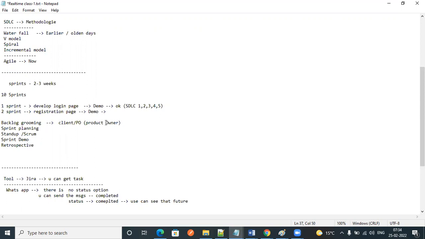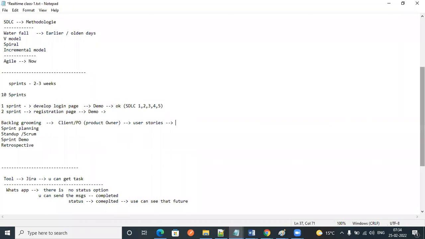They will come up with some ideas, and they will prepare user stories. Here everyone should be there, like dev, QA, in all the phases.